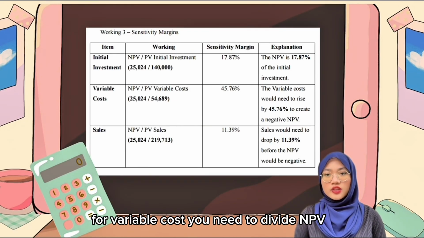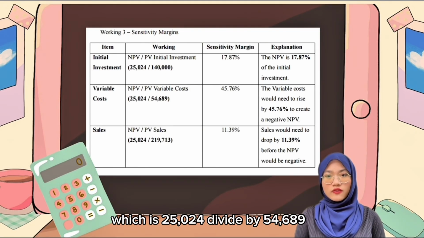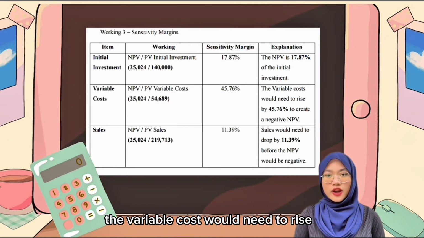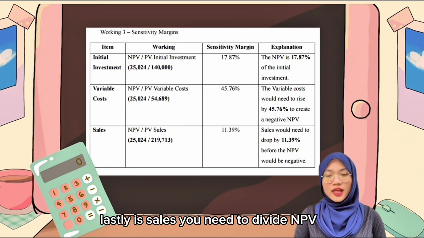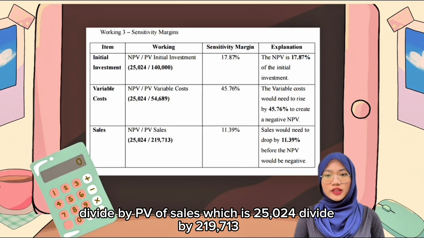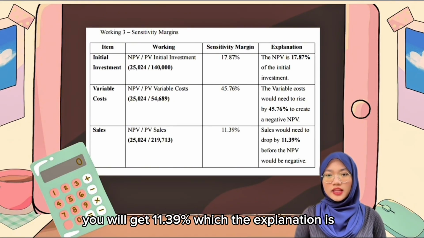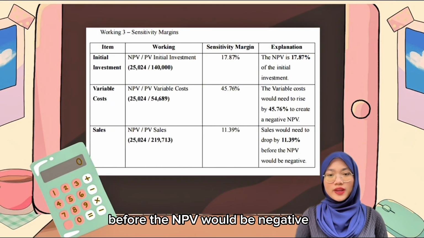For variable costs, you need to divide NPV by PV of variable costs, which is 25,024 divided by 54,689. You will get 45.76%. The explanation is the variable cost would need to rise by 45.76% to create a negative NPV. Lastly is sales. You need to divide NPV by PV of sales, which is 25,024 divided by 219,713. You will get 11.39%, which the explanation is sales will need to drop by 11.39% before the NPV would be negative.